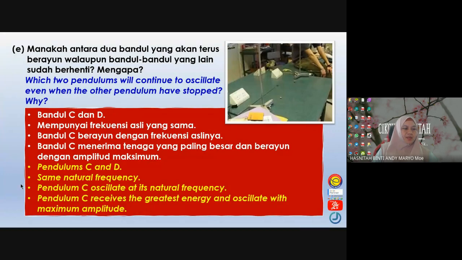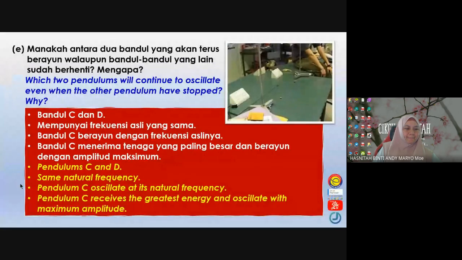And then for B, the resonating system oscillates at its what amplitude? Natural? Yeah, maximum amplitude. The resonating system oscillates at its maximum amplitude.